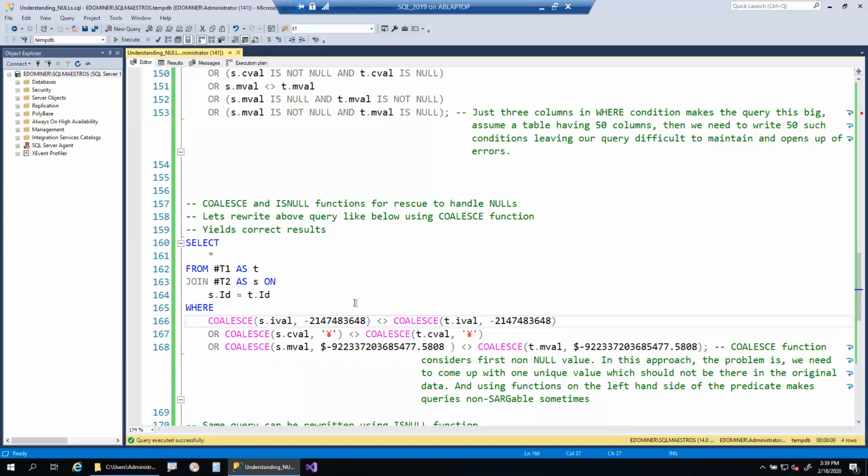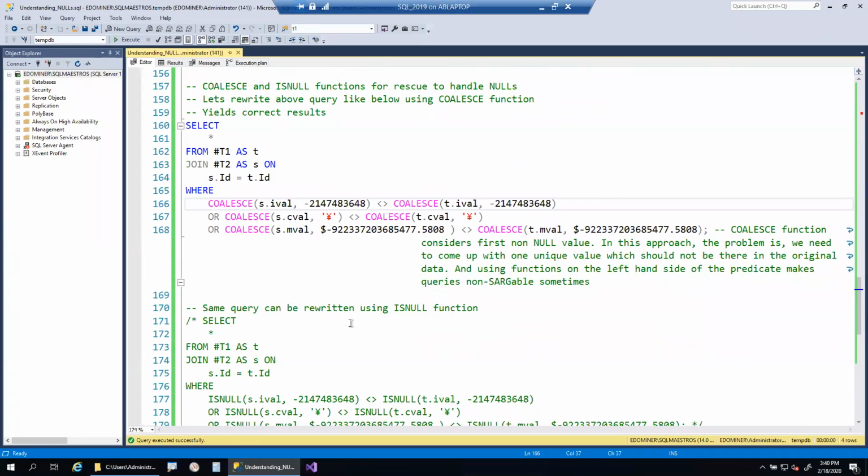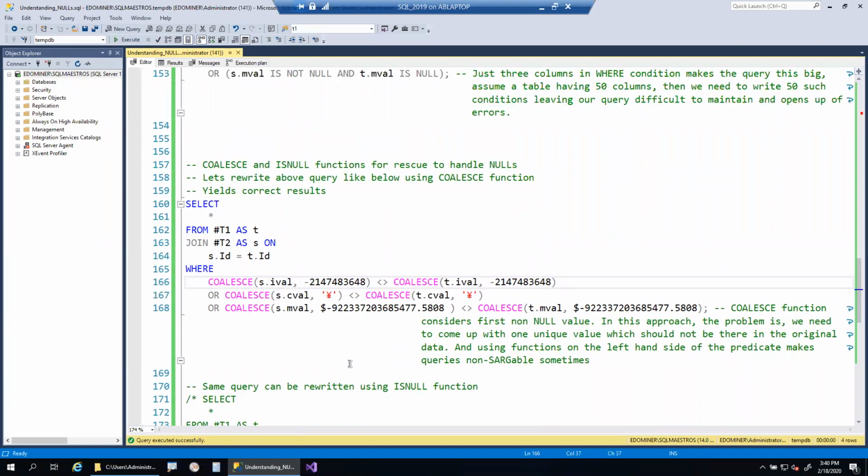So that is the biggest disadvantage of using this approach. Using functions on the left hand side is not recommended. If possible, try to avoid that, so that SQL Server is able to seek on existing indexes. Because of these two reasons, using the coalesce method or the is null method may not always be good. I hope the coalesce and is null concept is clear. Please put S in the chat window if you understand how we have written the query, why we need to find these values, and what the disadvantages of this method are.